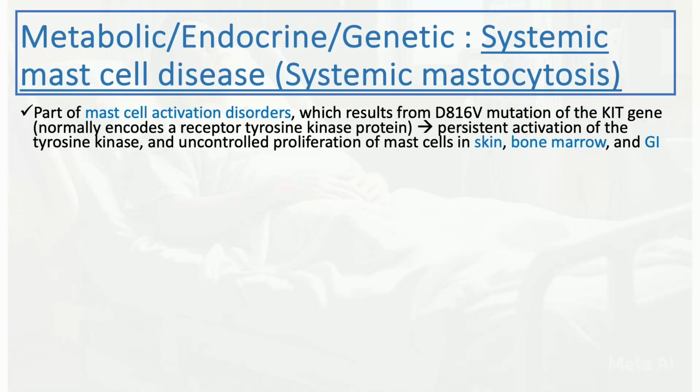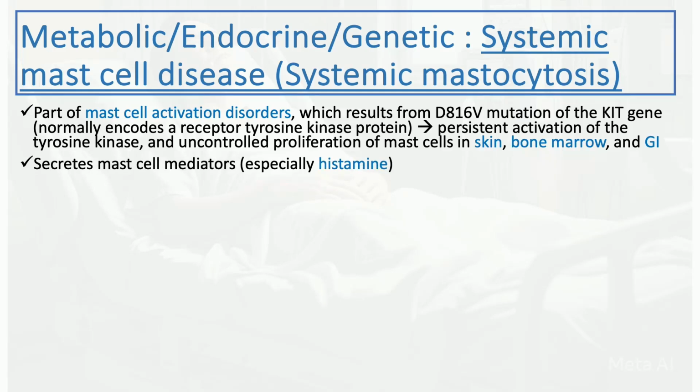Part of mast cell activation disorders, which result from the D816V mutation of the KIT gene. This KIT gene basically encodes the receptor tyrosine kinase protein. As it is a defective protein, there is usually persistent activation of the tyrosine kinase, and this will lead to the uncontrolled proliferation of mast cells. It usually happens in the skin, in the bone marrow, and the GI tract as well, causing some GI symptoms, and that's why we're talking about it here.